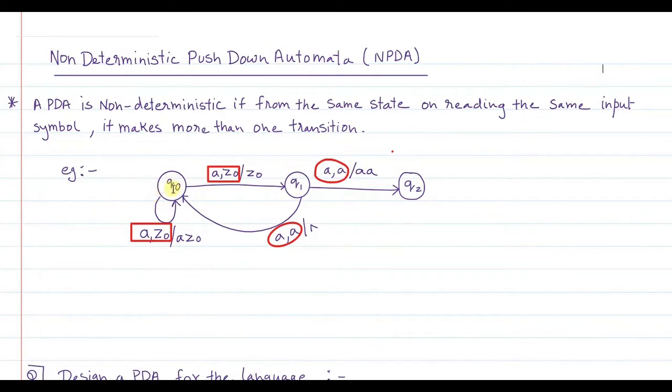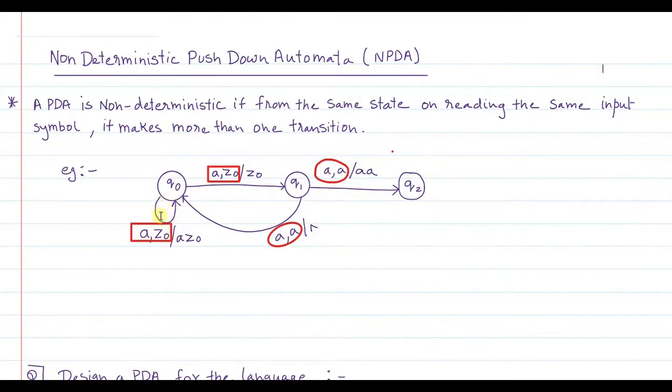Now from state Q0, on reading input A, and the stack is empty, what happens? It goes to Q1. And what is the operation performed on the stack? It is a no change operation. Now you observe that from that same state, on reading the same input symbol and when the stack is empty, it also goes to itself.